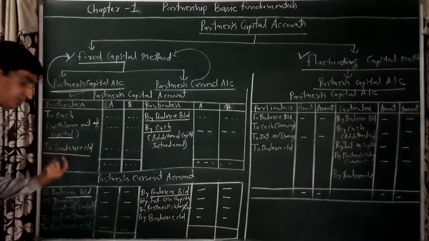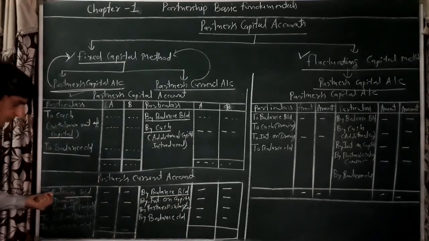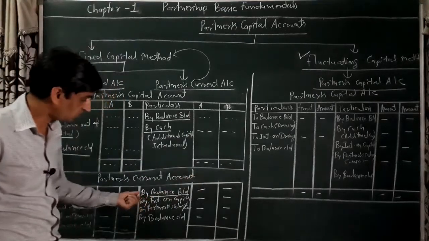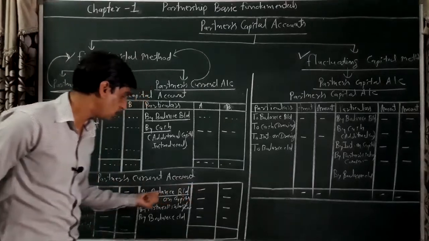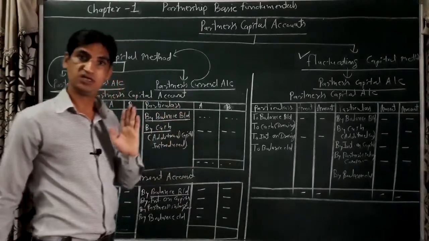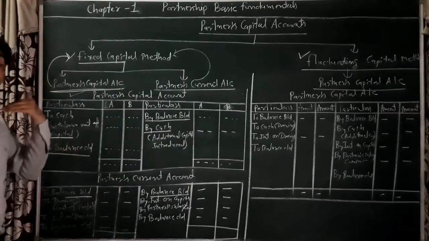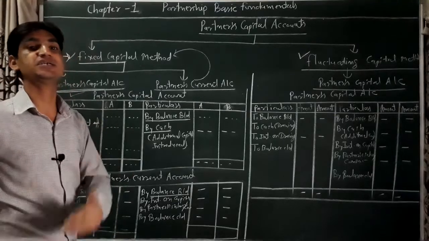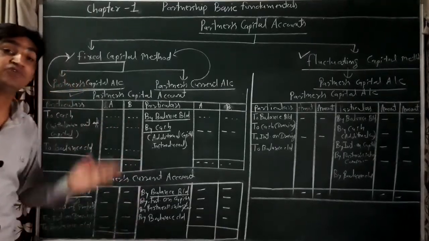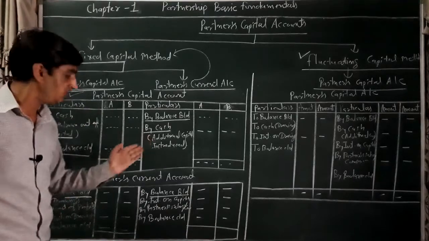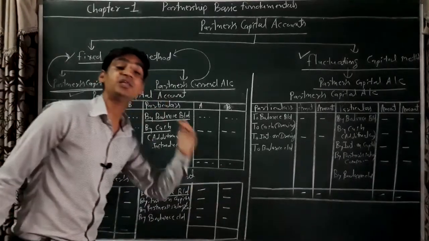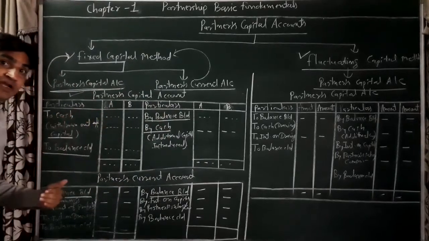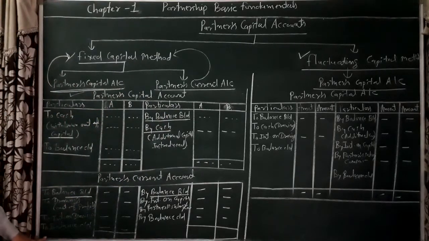Understand? If the current account balance is debit, "to balance b/d" is written in the debit side. If it is credit, it will be recorded in the credit side of the current account as "by balance b/d". Is it clear? Other transactions relating to the partner which increase the current account balance will be recorded in the credit side, and those which decrease the current account balance will be recorded in the debit side.